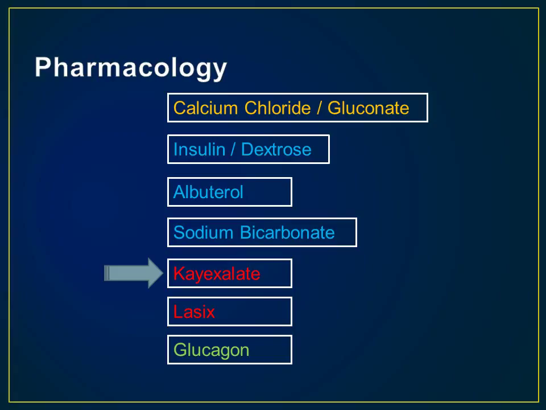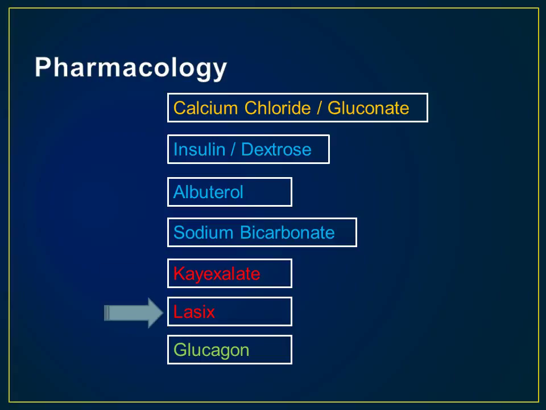Exchange resins can cause significant constipation and are typically given in combination with a laxative such as sorbitol. Not only does the laxative prevent constipation, but it also promotes the elimination of potassium from the gut once it binds to the resin. Although generally safe, the combination of resin and sorbitol has been reported to cause intestinal necrosis, and as such should be used cautiously and only when necessary.